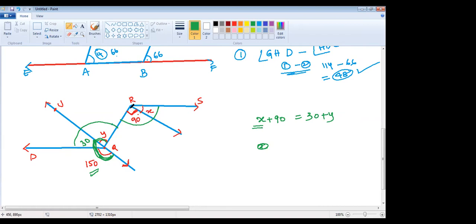Why? Because if you see this angle, 90 plus y is alternate interior, so y equals 90 degrees. Then y plus 30, so 90 plus 30. Once again, the x value is 30. x is 30, y is 90. That's all. Which option is true here?